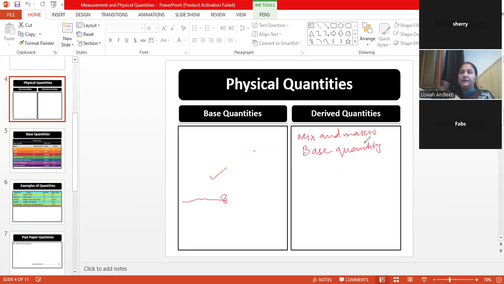Let's take a very simple example. This is a rectangle, and I am going to derive the formula for the area of the rectangle. So the area of the rectangle, the formula is length times breadth. Length times breadth.